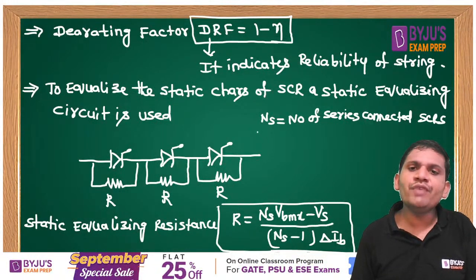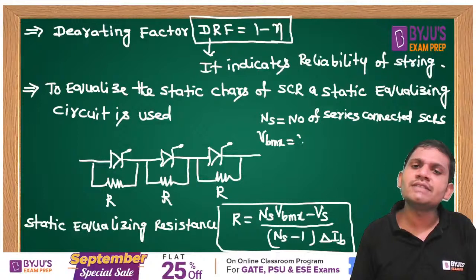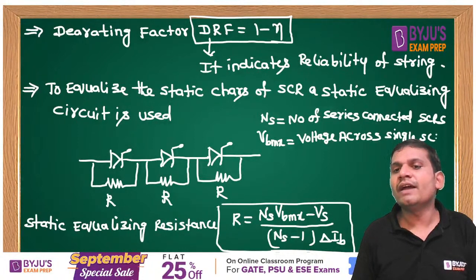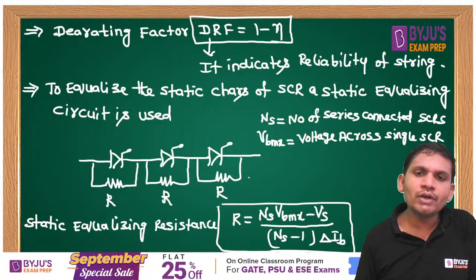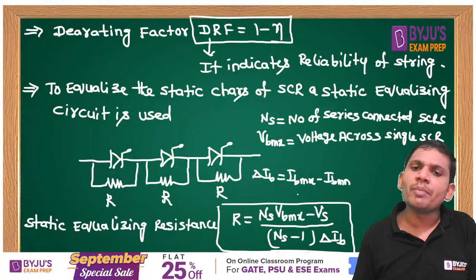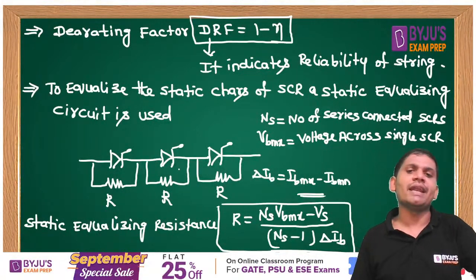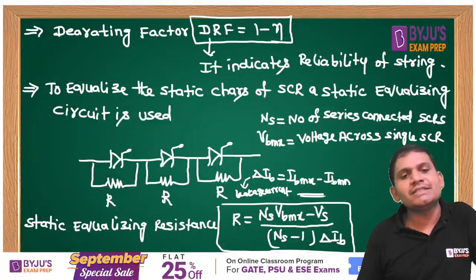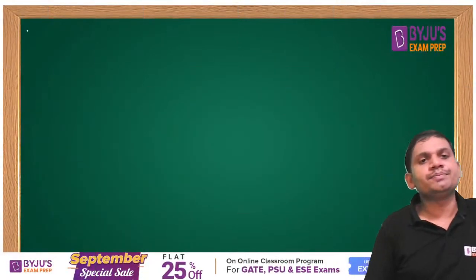Yes, friends. What is VBmax? Voltage across a single SCR. That is the VBmax. This delta IB equals IBmax minus IBmin, maximum leakage current minus minimum leakage current. This is the leakage current. Yeah, this is the static equalizing resistance, which is used to equalize the static characteristics.